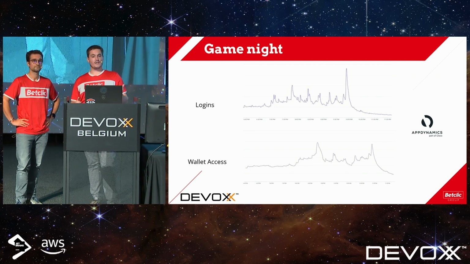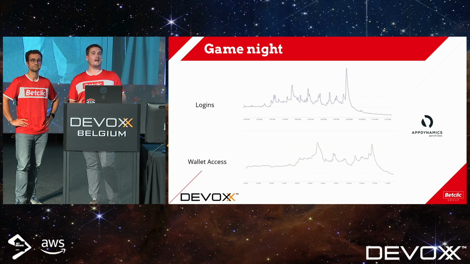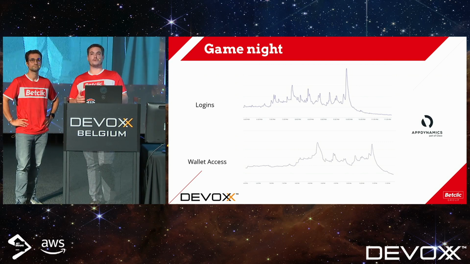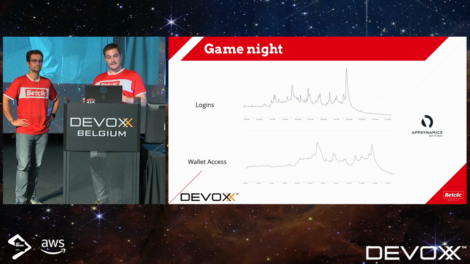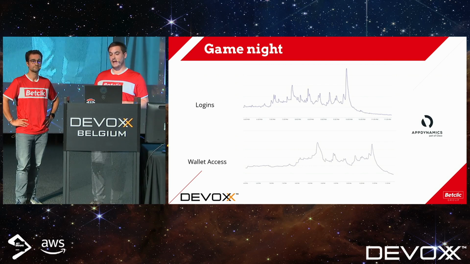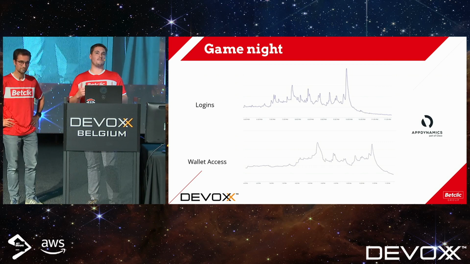As you can see on the logins, we can see a lot of peaks during the game. And we have a big peak at the end of the game. This is totally normal because at the end of the game, people want to come to the application to see if they won and maybe place another bet or get their money back. For the wallet, it's a bit different. We will have a constant amount of calls during the game, but during the halftime and at the end of the game, we will have a big peak.